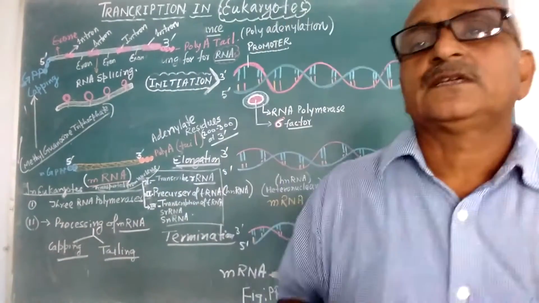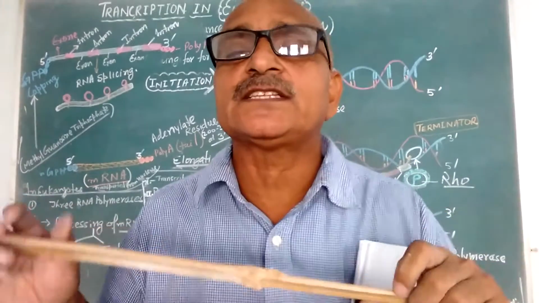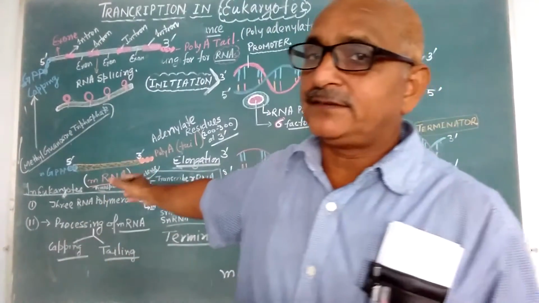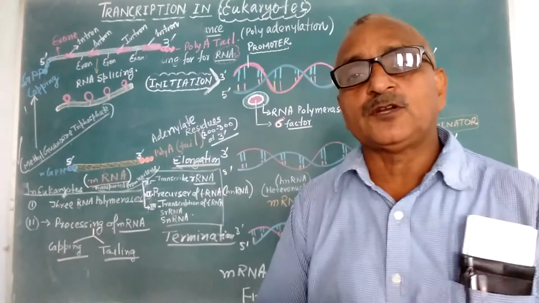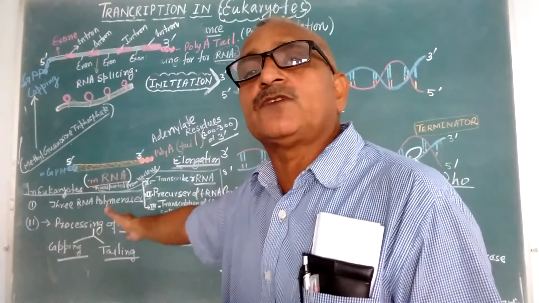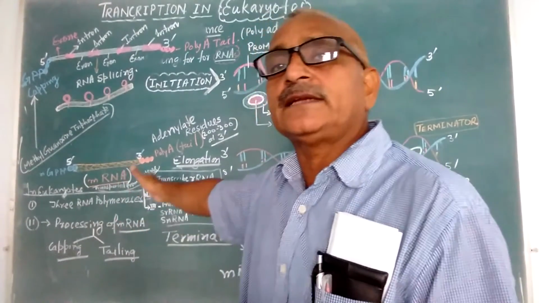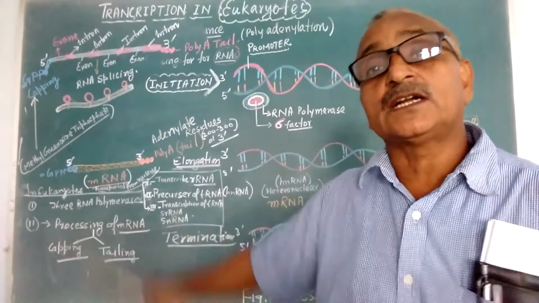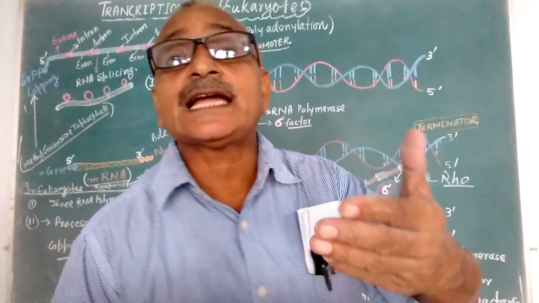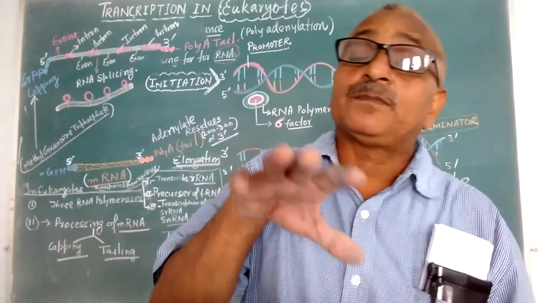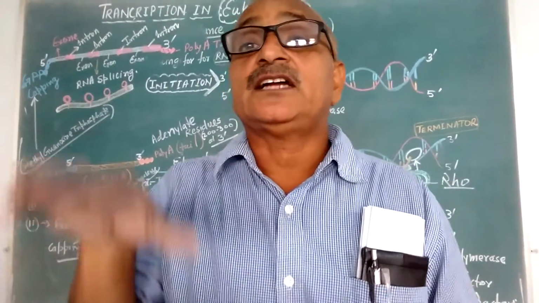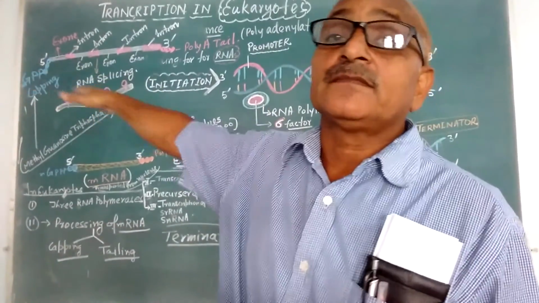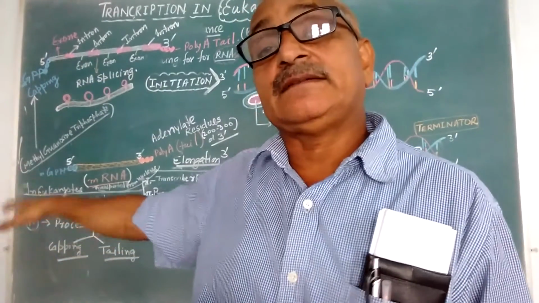So what is the difference? If we conclude the difference between transcription in prokaryotes and eukaryotes, here you can write that three RNA polymerases are required: DNA dependent RNA polymerase first, second, and third. And second, the processed RNA undergoes splicing, capping and poly-A tail addition.